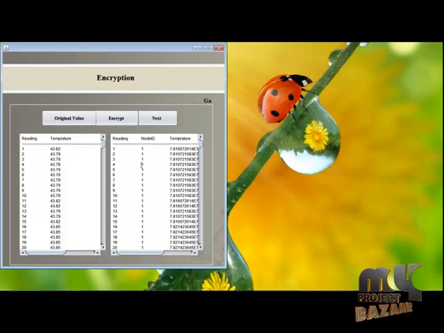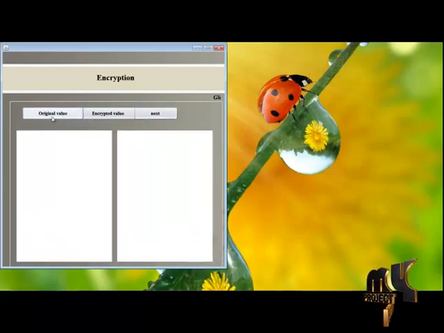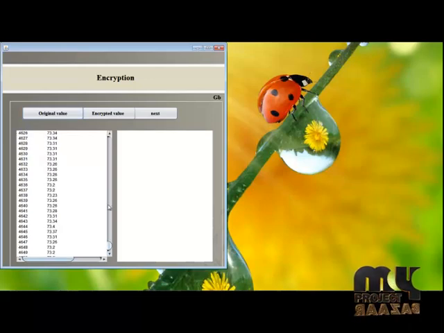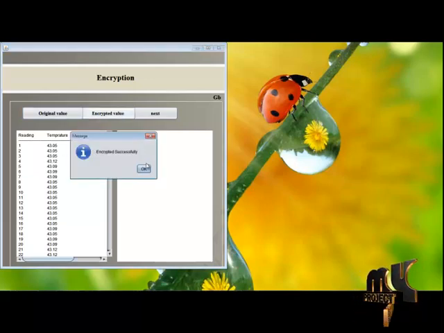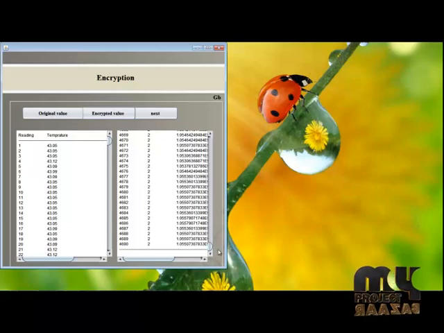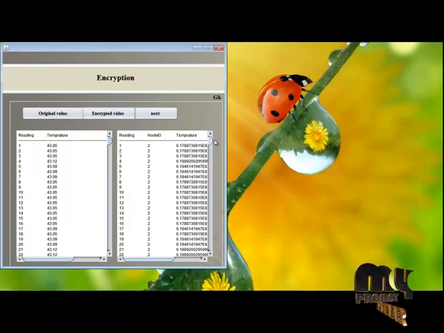Encrypted successfully. Next, click next. These are the ciphertext values for the node ID. These are the reading values. Click next. Get the original values for node 2. These are the original temperature values for node 2, that is, application 2. We are going to encrypt the node 2 values. Click encrypted value. Encrypted successfully. These are the node 2 values. Node 2 temperature values are encrypted.